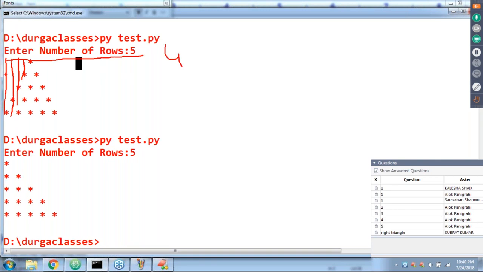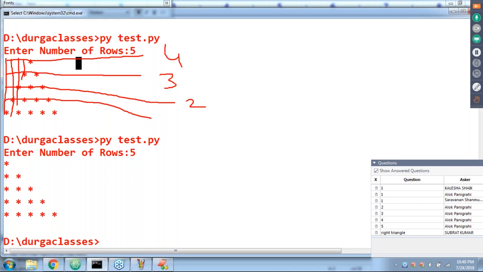But for the second star, only 3 spaces are there. Third star, only 2 spaces. Fourth star, only 1 space. Fifth star, 0 spaces. So for the first star, if you manage 4 spaces at the beginning, then it will become a pyramid or equilateral triangle. Are you getting it?